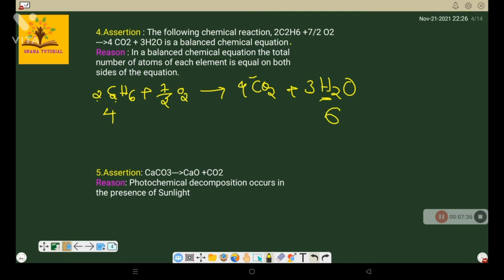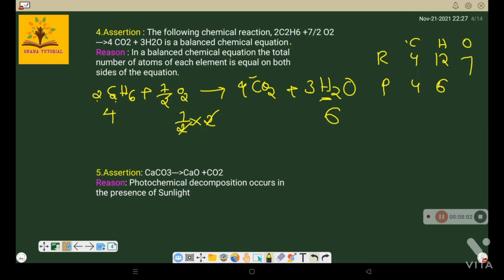So in the reactant side and the product side, carbon has 4 atoms and 4 atoms. And how many hydrogen atoms are there on the reactant side? 2 into 6, 12 are there, but on the product side only 6 are there. Check the oxygen atoms: 7/2 into 2, the 2s cancel, so 7 oxygen atoms are on the reactant side.